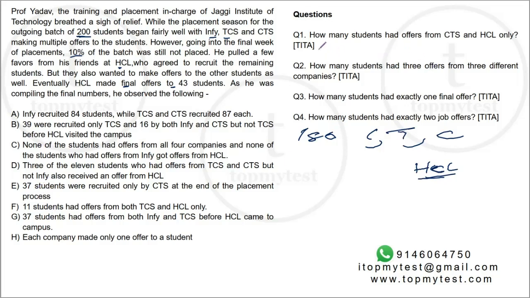And if you look at the questions, they all look determinate, which means you will be able to solve the entire set. How many students had offers from CTS and HCL only? How many students had 3 offers from 3 different companies? How many students had exactly 1 final offer? And how many students had exactly 2 job offers? So basically you have to figure out each of the areas in a 4 variable Venn diagram. Let's create that particular diagram and then proceed with the rest.